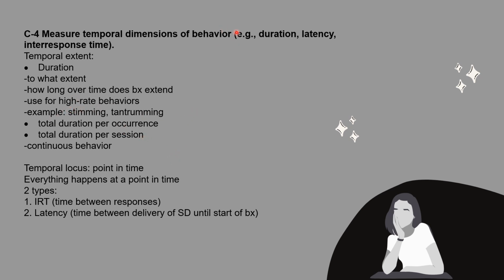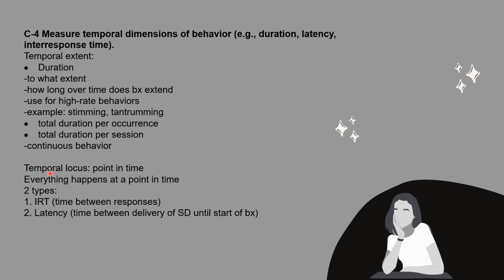Used for high rate behaviors. So examples of this could be like stimming and tantruming. There's also different types of ways to collect duration, and there's total duration per occurrence or total duration per session. You can use these kinds of measurement procedures when you're collecting IOA. And these are for continuous behaviors.